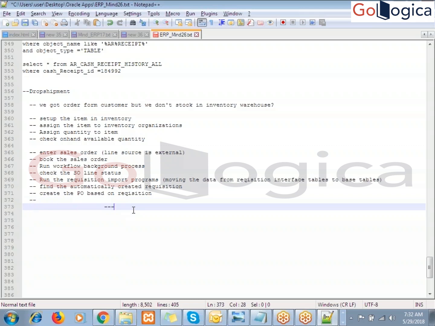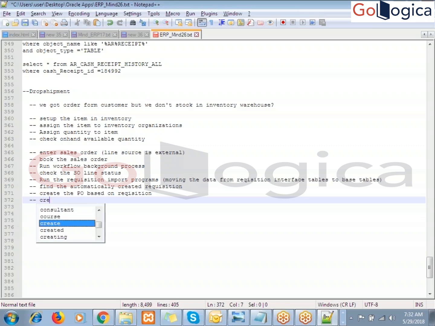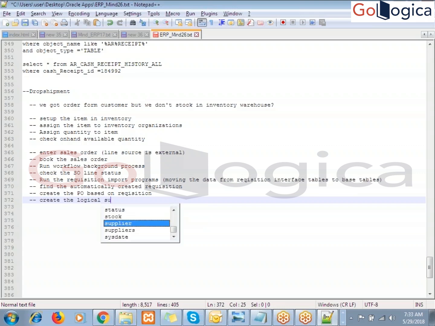Any idea? So for this, what we have to do? We are not receiving physically. Okay. Here we are going to create the logical inventory, the logical sub inventory.